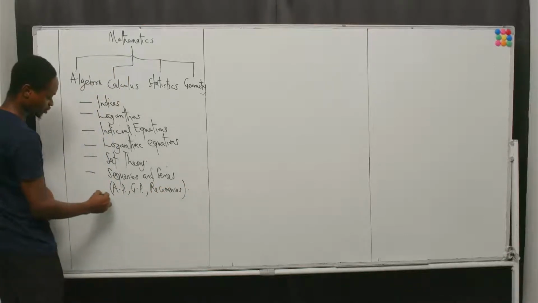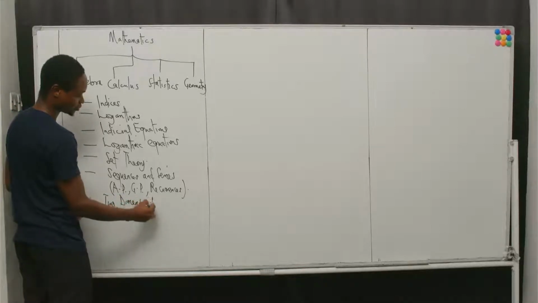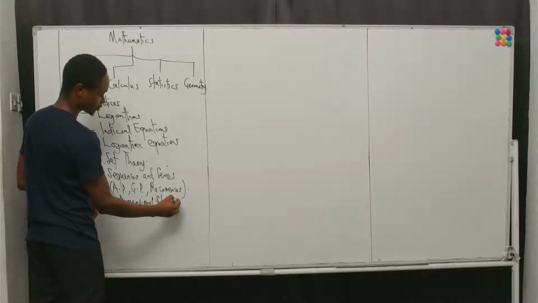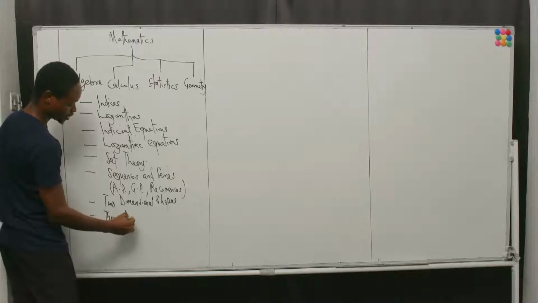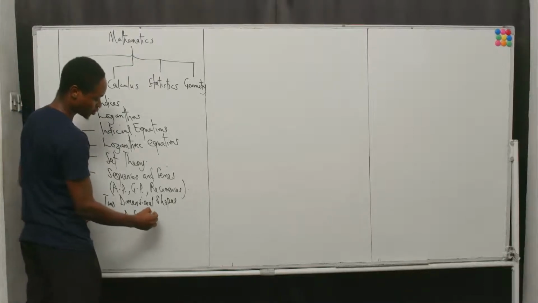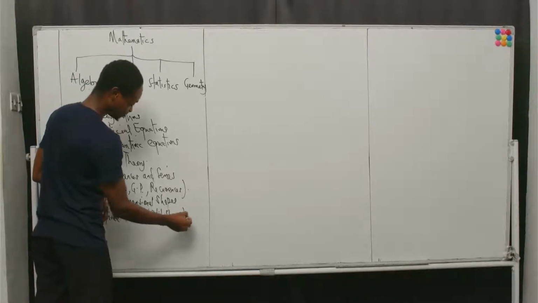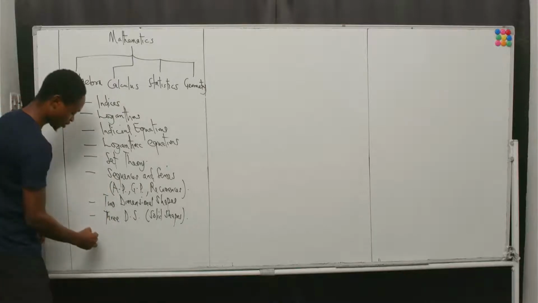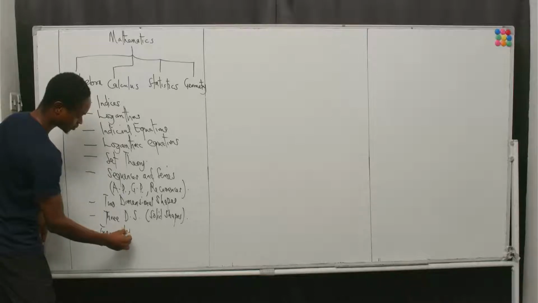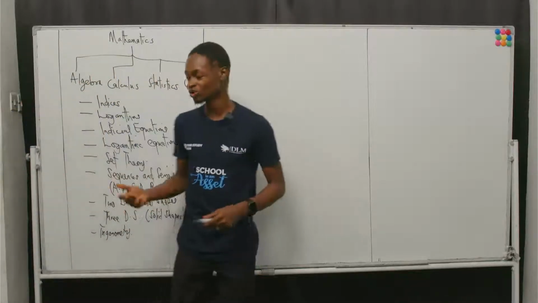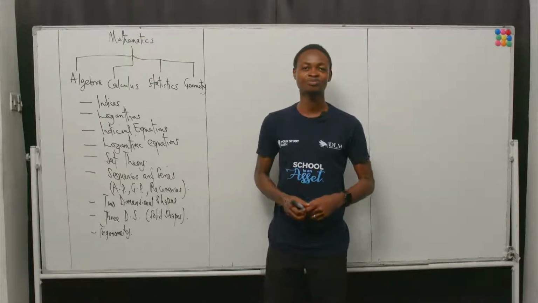We would, of course, discuss two-dimensional shapes. We will discuss three-dimensional shapes, which are usually called solid shapes, while the two-dimensional shapes are called plane shapes. Beyond this, we will consider trigonometry alongside a host of other topics. But this gives you an idea of where we'll be coming from.